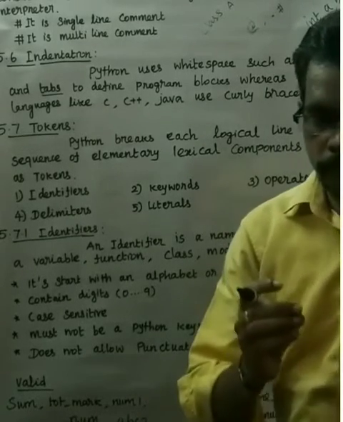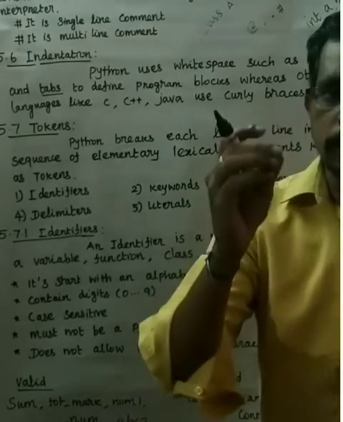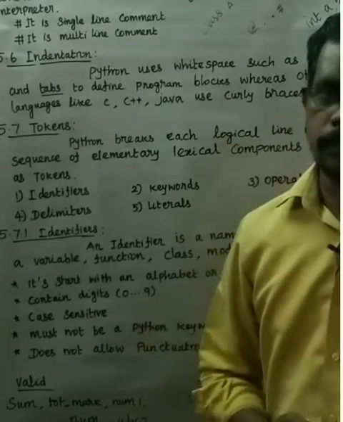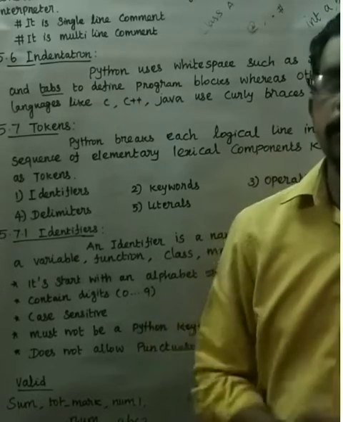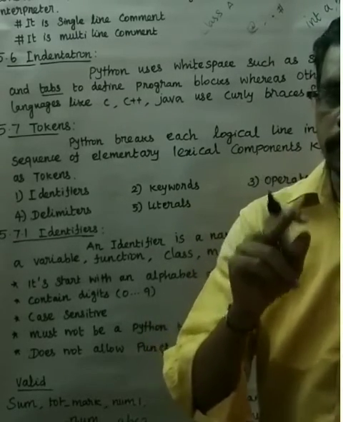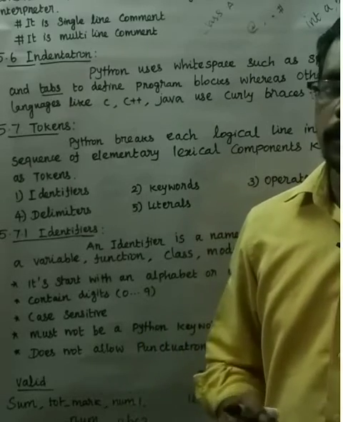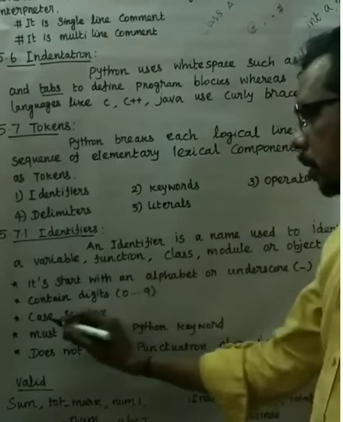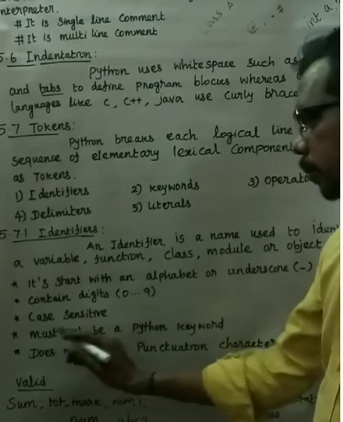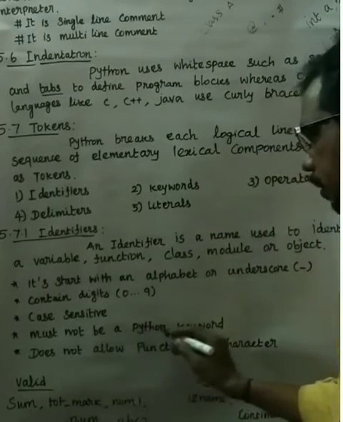If you declare the variable in small letters, in the calculation part you must use only small letters. If you declare the variable in capital letters, in the calculation part you must use capital letters. If you change it, it will show an error. That is case sensitivity.